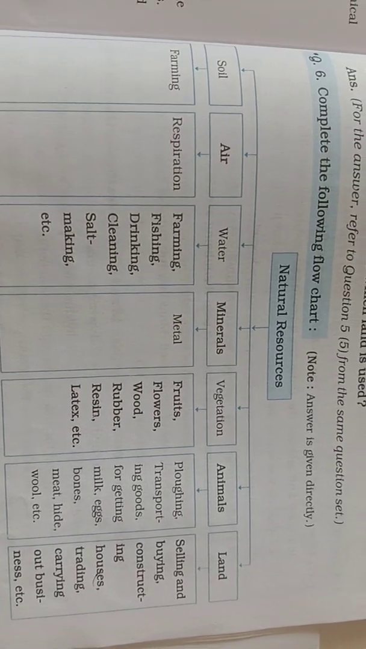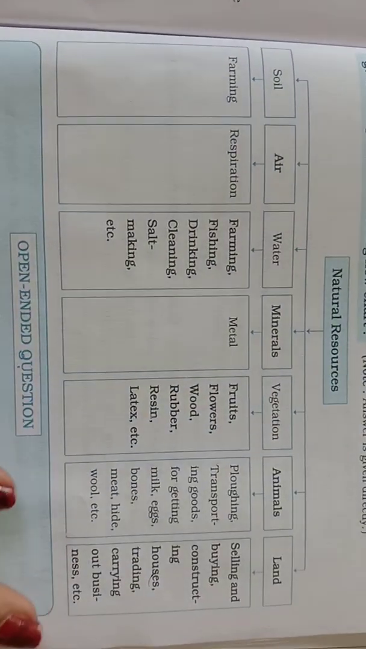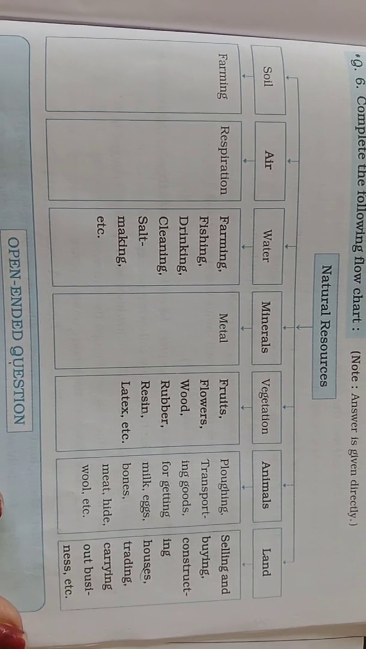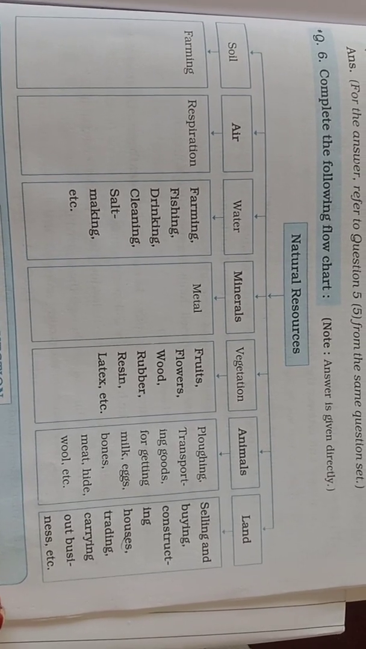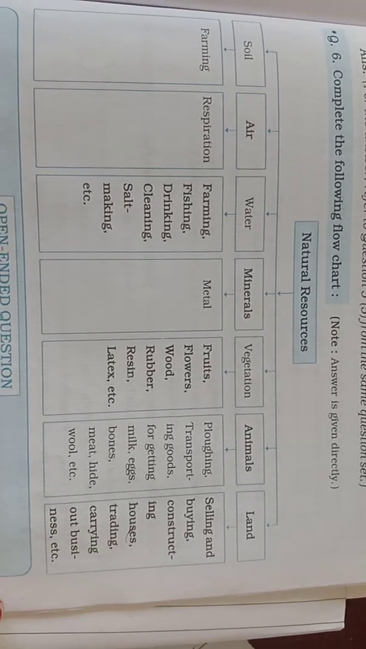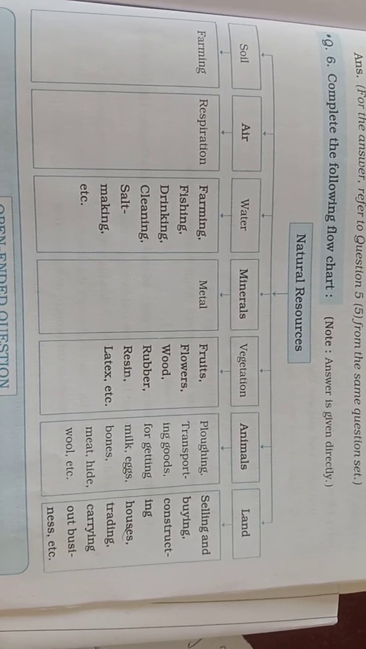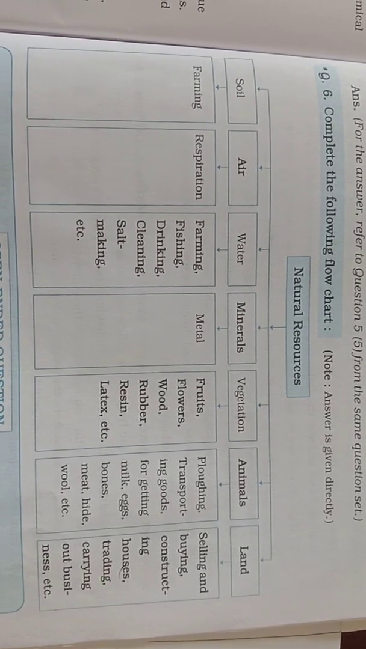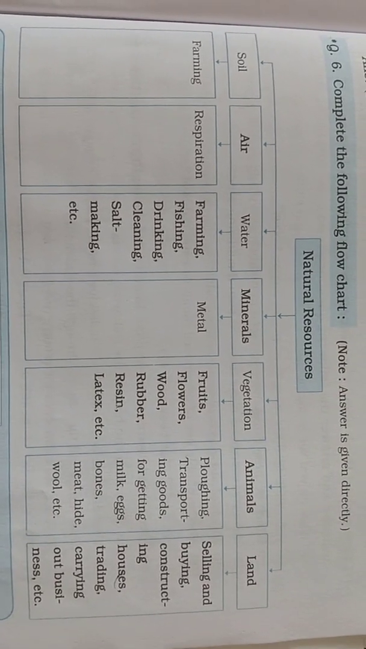Complete the following table. Now see, here is a table over here. Natural resources. Soil is used for farming, air for respiration to take breath, water for farming, fishing, drinking, cleaning, salt making, etc. Minerals are used for metals, vegetation for fruit, flower, wood, rubber, resin, latex, etc. Animals for plowing, transporting goods, for getting milk, egg, bones, meat, hide, wool, etc. Land is used for selling and buying, constructing houses, trading, carrying and for business. Okay, this is the following chart.